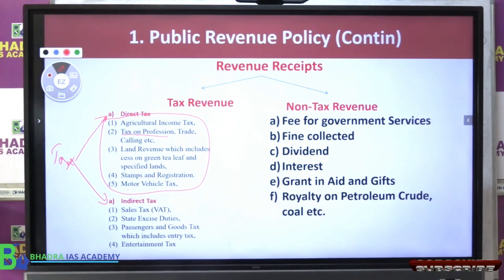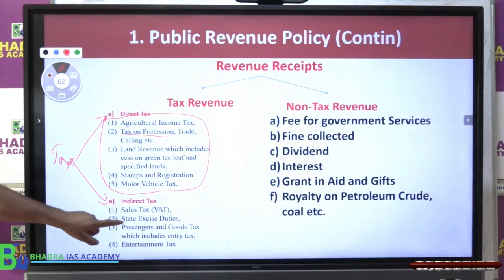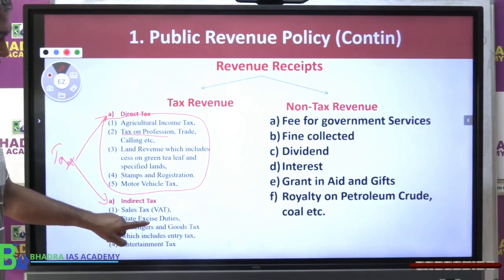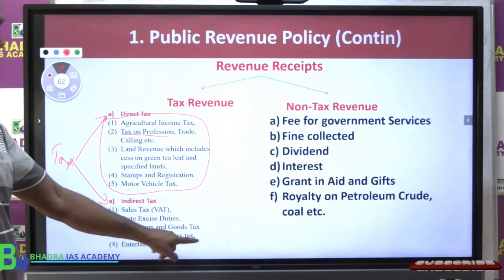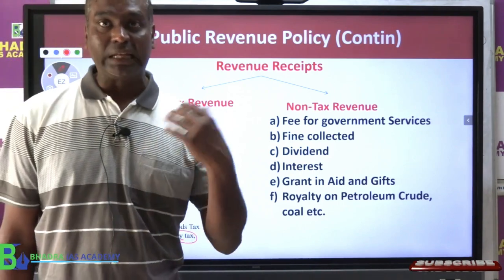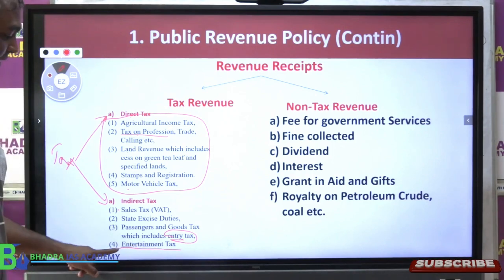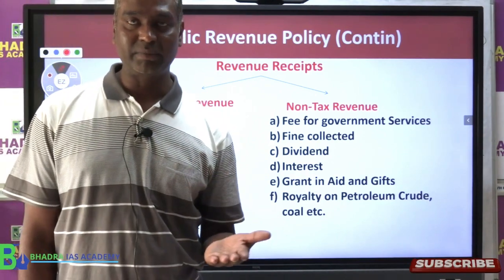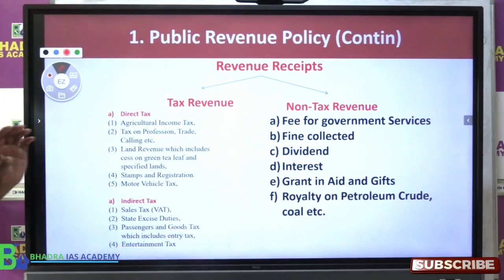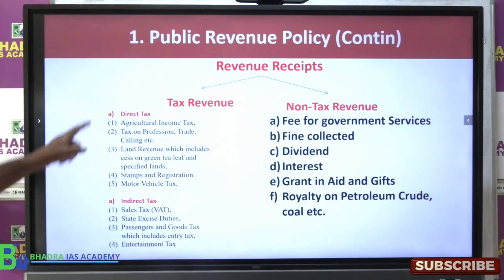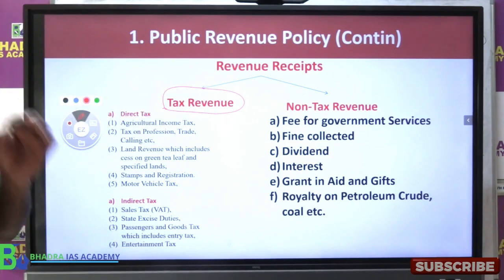Similarly, the state government also has indirect tax. For example, sales tax, state excise duty, that means tax on production. Then passengers and goods, which includes entry tax. Now this entry tax has also gone into GST, but local bodies are still collecting some entry tax. Then entertainment tax is also an indirect tax of the state government, but it has also now gone into GST. So where does the state government get money from? One major category is the state government's tax revenue.